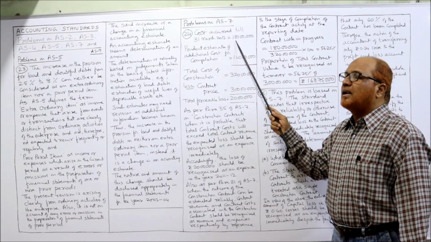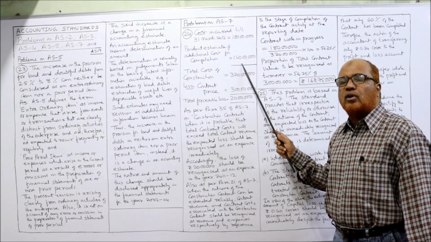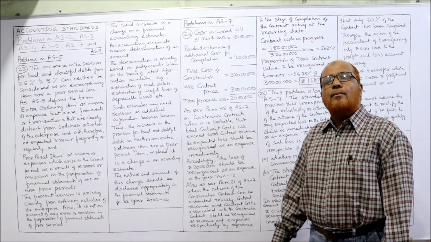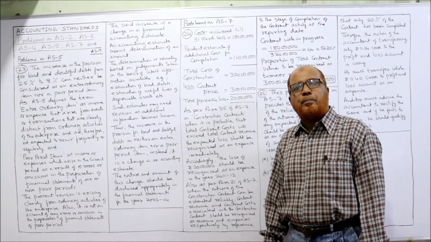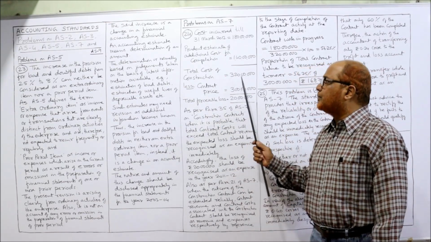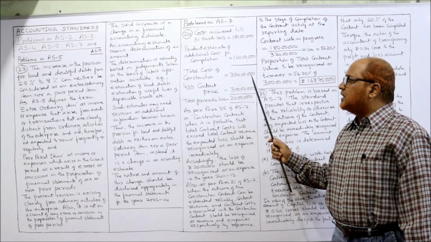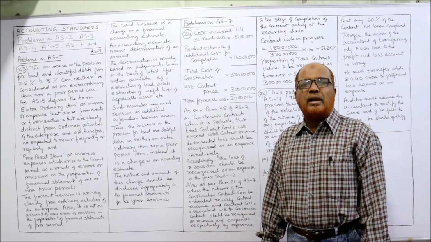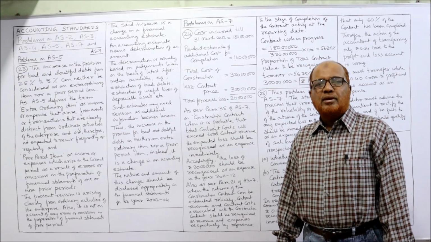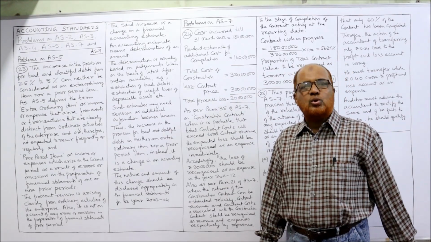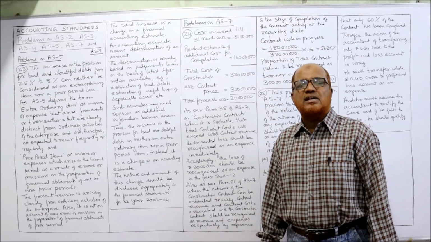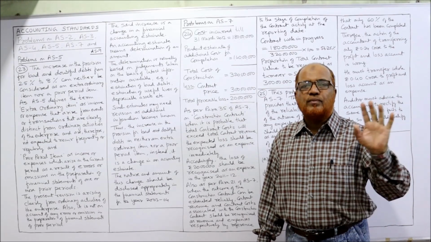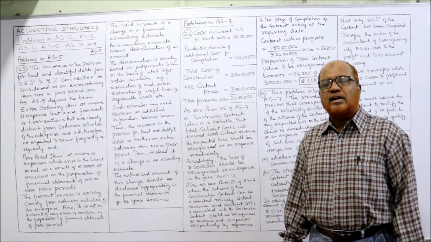So 1 crore 80 lakh plus 1 crore 40 lakh, 3 crore 20 lakh is the total cost of the construction, minus contract price of 3 crore. So 320 minus 300, you will get 20 lakh total foreseeable loss. Now what should be done regarding this total foreseeable loss? AS7 says complete 20 lakh rupees should be charged to revenue account, to the profit and loss account.